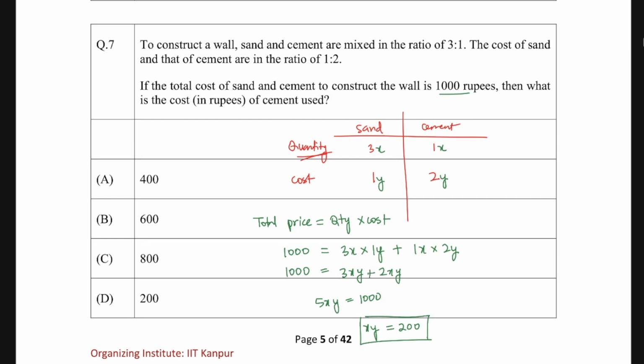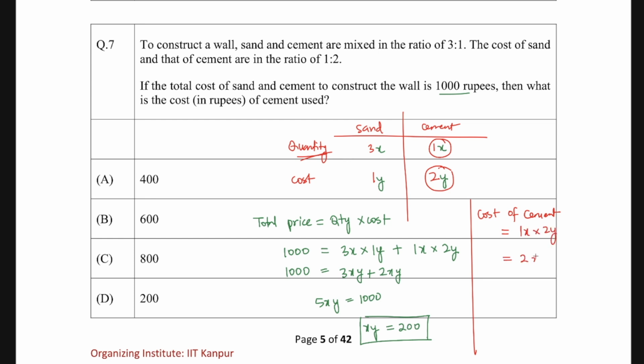Now what they're asking is, what is the cost of cement used? So how am I supposed to calculate the cost of cement? It will be the quantity of cement multiplied by the cost of cement, so 1x multiplied by 2y.